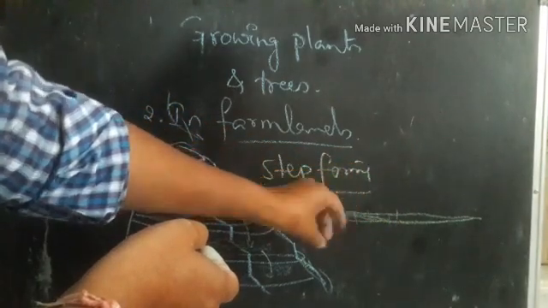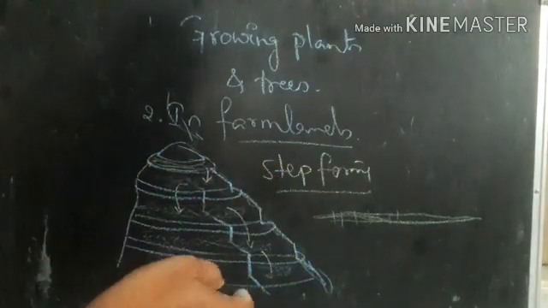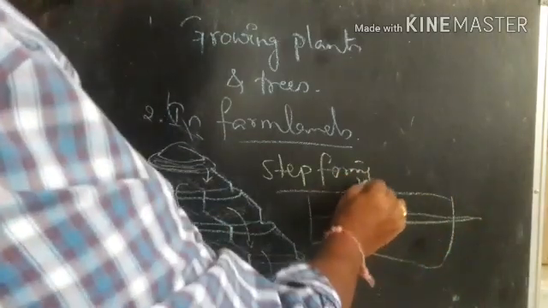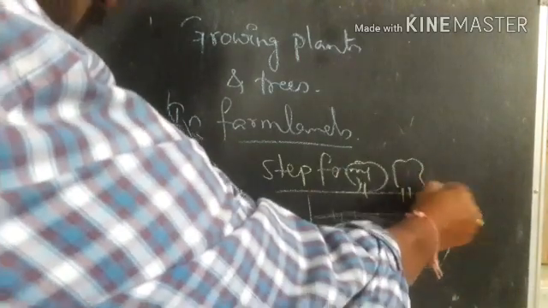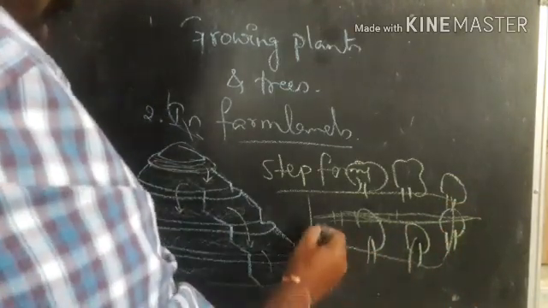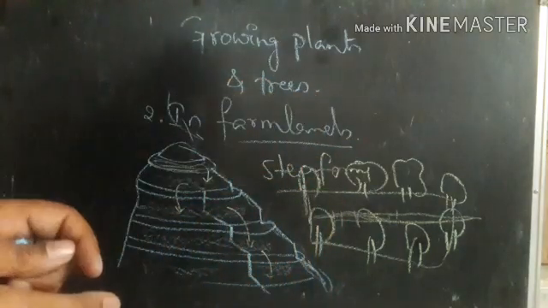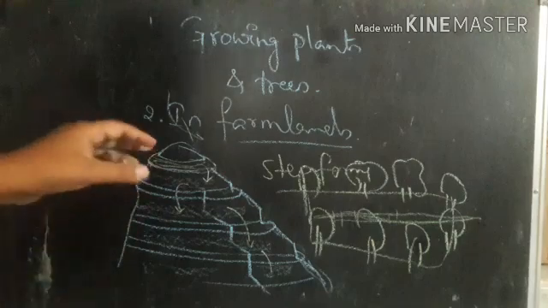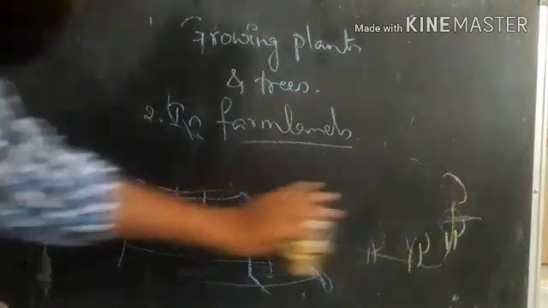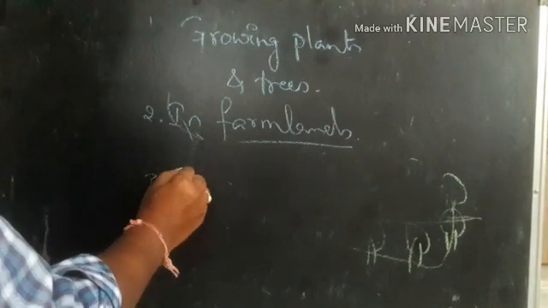Then what happens? They are not going to let the soil erode. And as well as here at the boundaries of the field, we should plant trees so that it reduces the soil erosion. Field bunding it is called. So when you do this, it never allows the soil erosion. All these are preventive methods. This is farmlanding. And next, by rivers, the embankment of the river should be done.